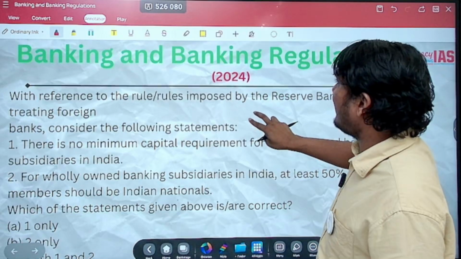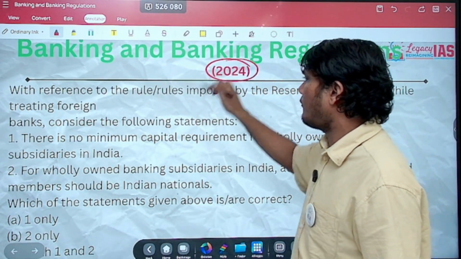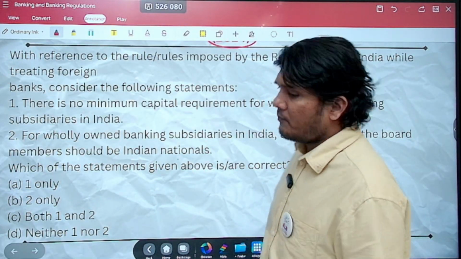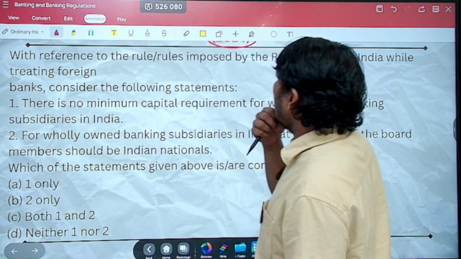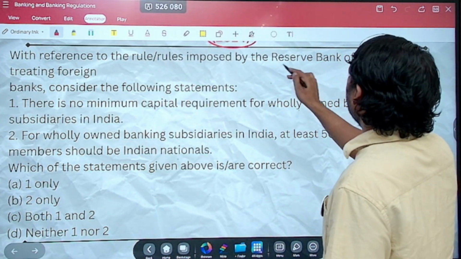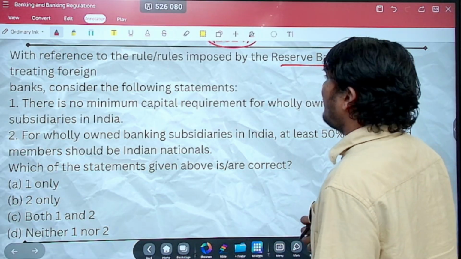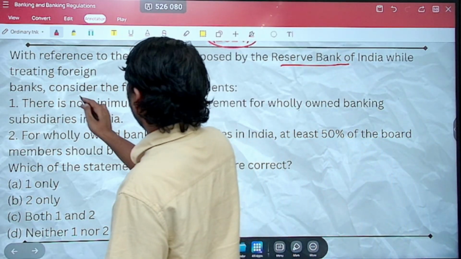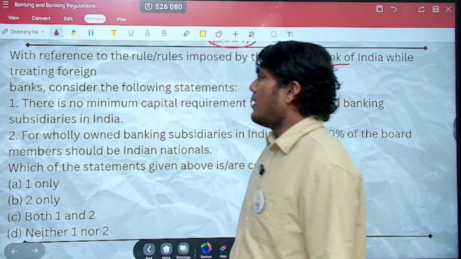Another question, I think 3 questions were there. So this is the last question from 2024. Let's look at the question. With reference to the rule or rules imposed by the RBI, Reserve Bank of India, while treating foreign banks, consider the following statements. Statement 1.